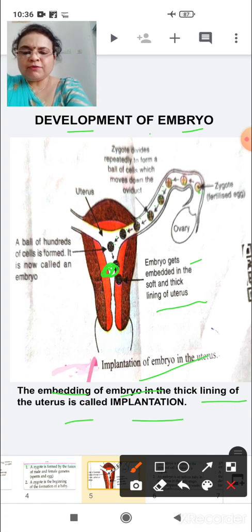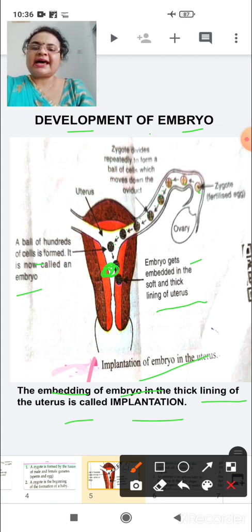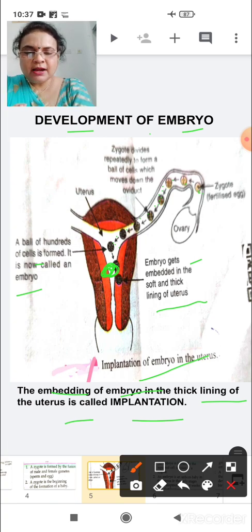A ball of 100 cells is formed, and it is now called an embryo. Okay. Means the zygote, which is just the size of a full stop, has multiple cells start to grow. And a ball of 100 cells is formed, and now it is an embryo.